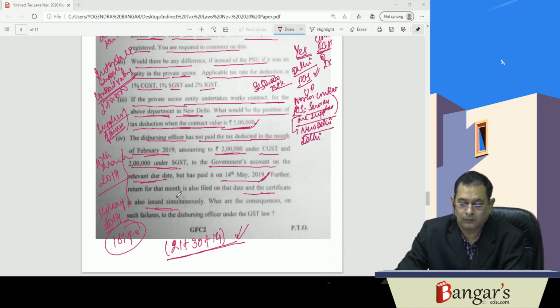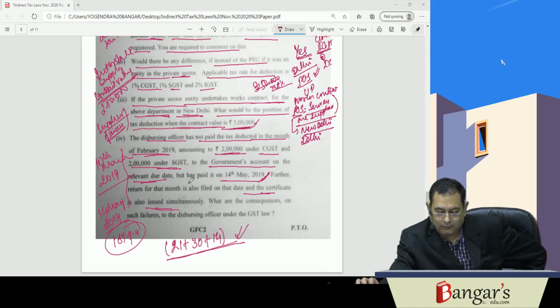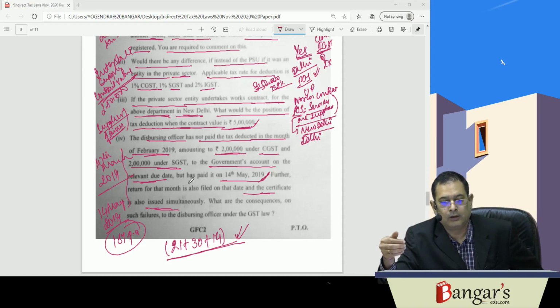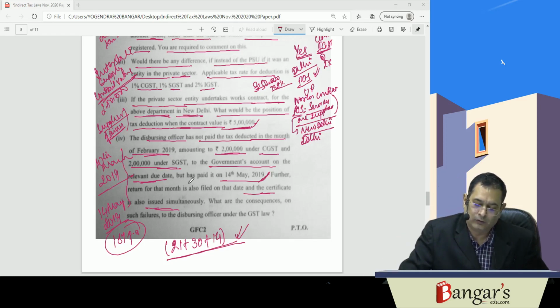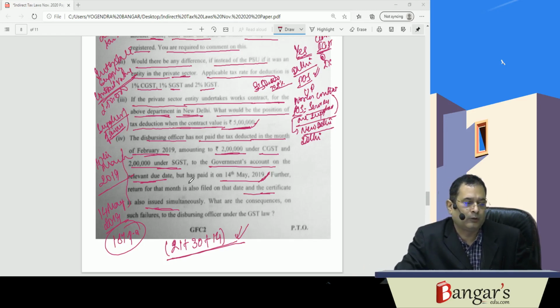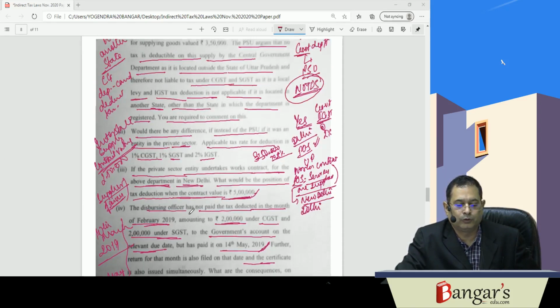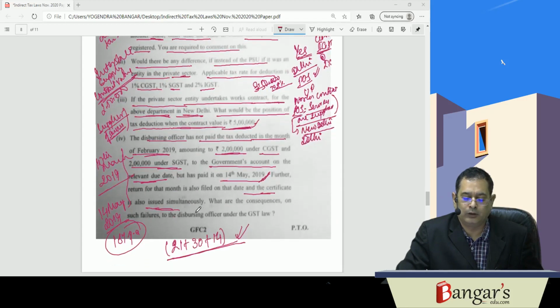And regarding the late fees, it is governed by the provisions of section 47, 100 rupees every day for which the failure continues, subject to a maximum of rupees 5,000. So these are the consequences of failures to furnish the return as well as to furnish the certificate, or deposit the TDS within the time limit. So you have to mention all these and calculate the amount accordingly. So this was about question number 4B1 for 4 marks relating to TDS provisions.